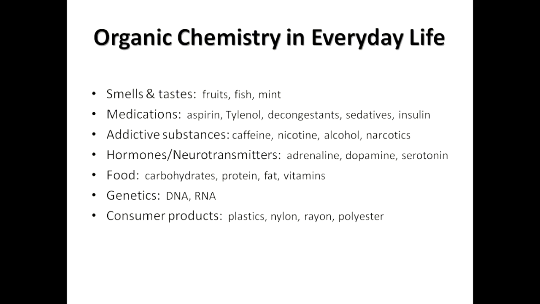Similarly, in genetics, DNA and RNA are also made up of organic compounds such as nucleic acids, fats, phosphates, etc. All these combine together to form DNA and RNA, which consist of nucleic acid, nucleosides, nucleotides, phosphates, etc.